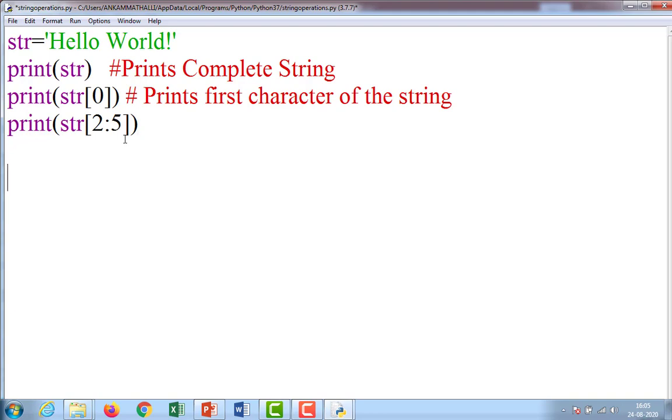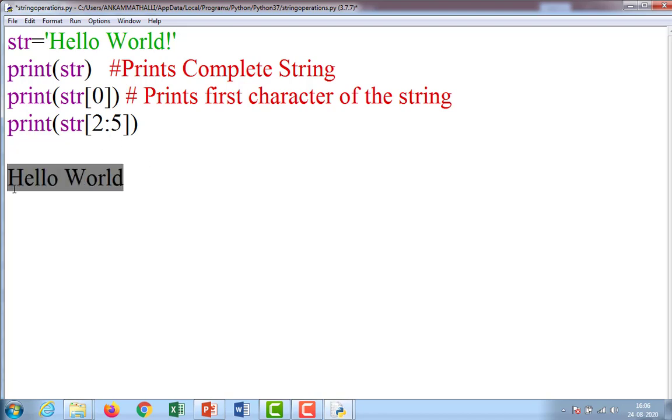Observe here. Suppose we are taking the string hello world. In this hello world, every character starts from index 0. So 0, 1, 2. 2 means L. Then 3, 4. Up to 4 only it is going to display.